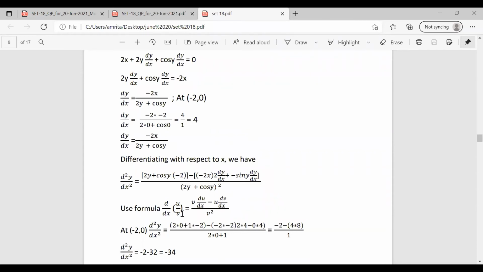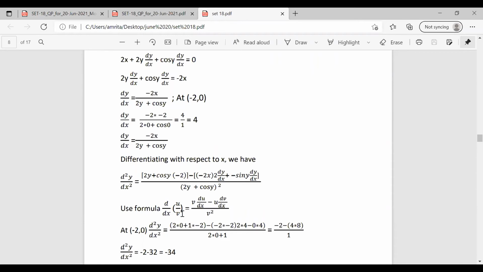Here u is minus 2x and v is 2y plus cos y. So v into du by dx, v is 2y plus cos y. So writing 2y plus cos y as it is, and minus 2x with respect to x is minus 2. Minus u is minus 2x. So writing minus 2x as it is and differentiating 2y plus cos y with respect to x.